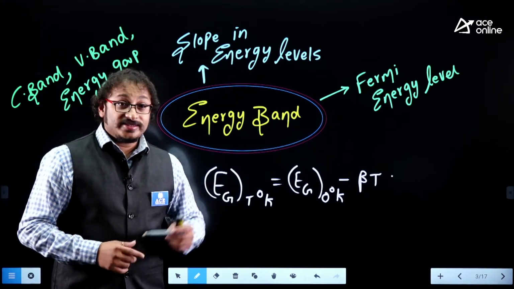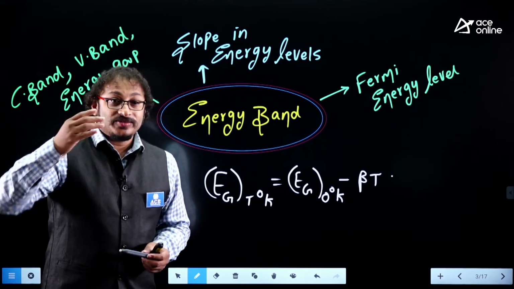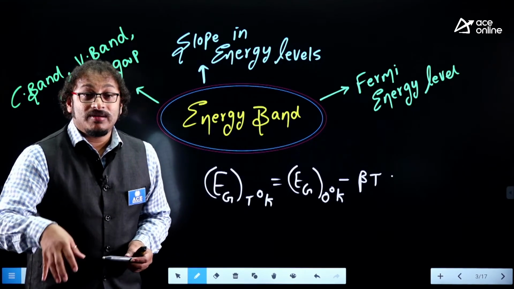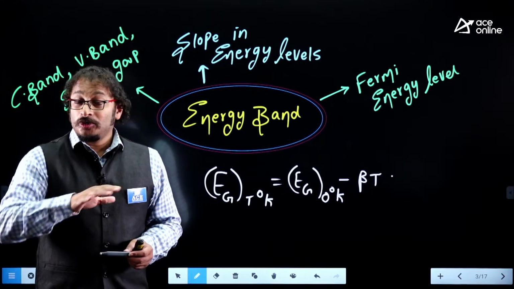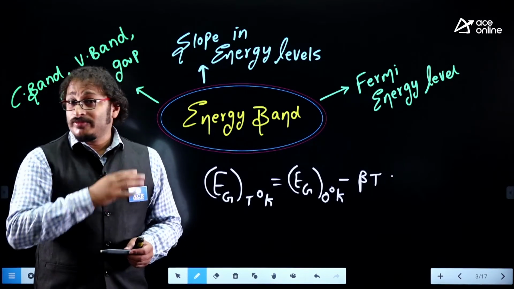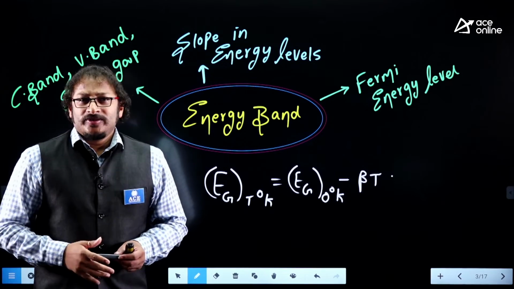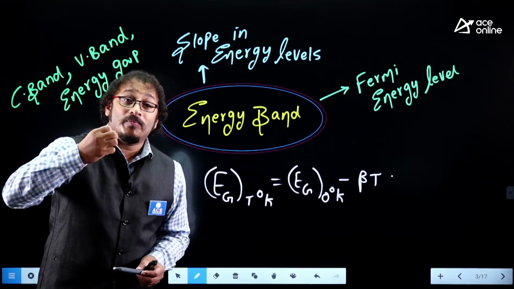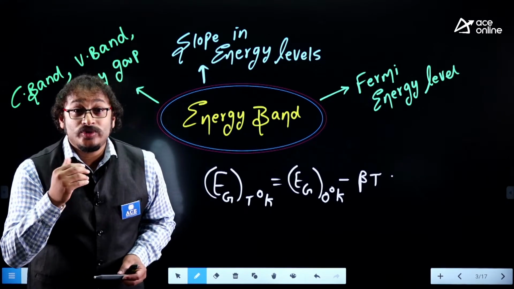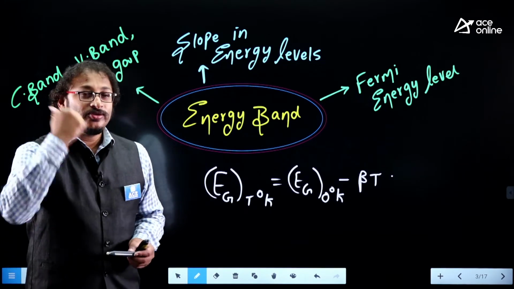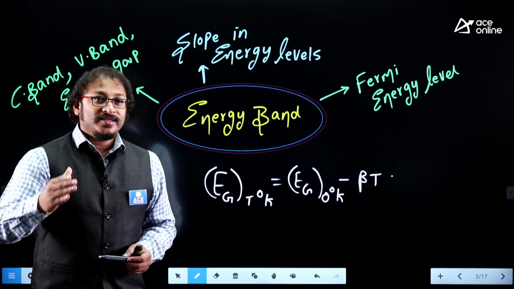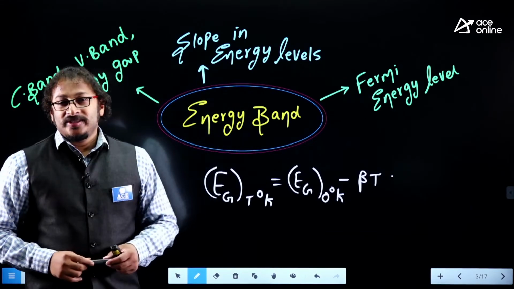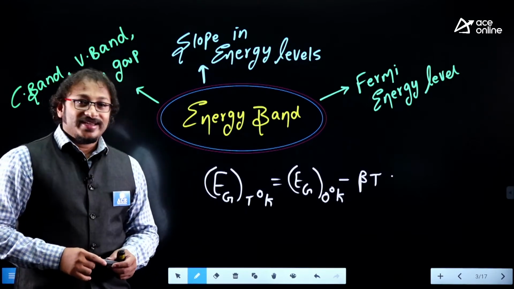The Fermi level analysis is very important. The Fermi level is very important to identify whether my device is operating under equilibrium or non-equilibrium. If you don't know whether my device is under equilibrium or non-equilibrium, you can't understand BJT. You can't justify MOS diode. You can't go for VLSI fabrication in future. So that is a very, very important concept with respect to the Fermi energy analysis.